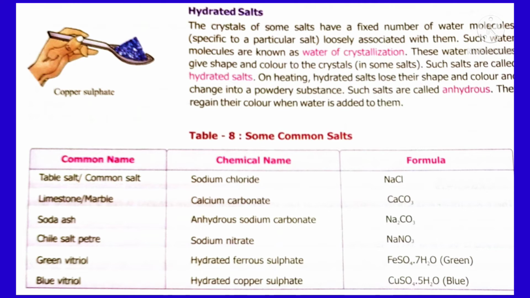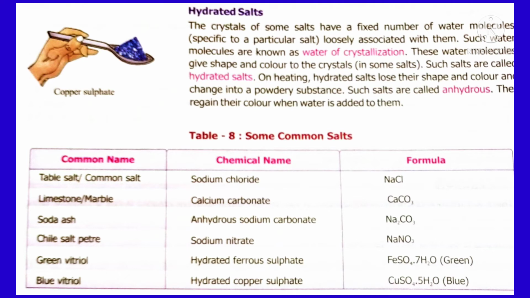This copper sulfate changes into white because water is not present. This white copper sulfate is called an anhydrous salt. Again, to this anhydrous white copper sulfate, you add water, it changes into blue again. So what is the blue salt's name? Hydrated copper sulfate.